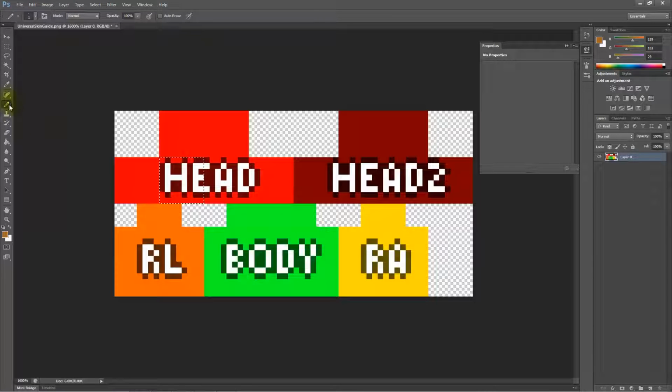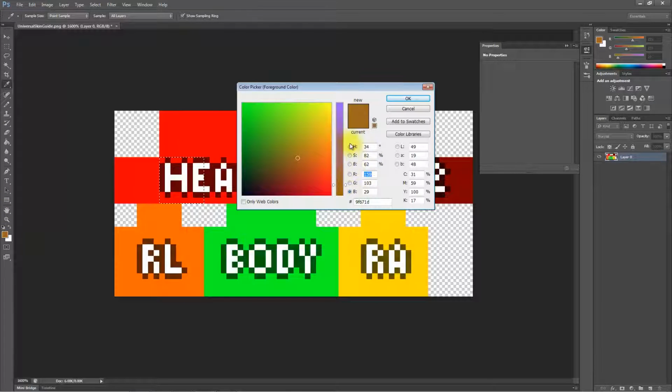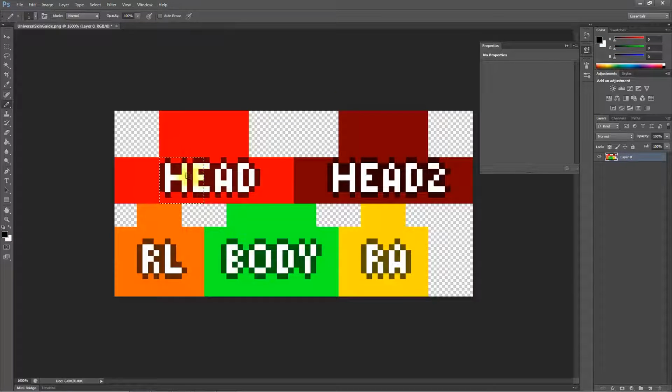If you are finding that you can't find the tool that you're looking for, click on it and hold down the mouse button until it comes up, and then hover over whichever tool you want, and it'll bring it up. In this case, we do not want the brush, we want the pencil tool, so we can edit it via the actual layers. If we go back here, there we go. So in this case, we can once again fill it in, no problem, and we can do Control Z again to undo it.